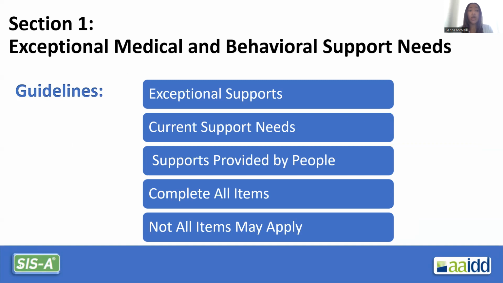We want to rate current supports, a snapshot of supports that are occurring now for this exceptional medical and behavioral issue. These are supports provided by people, not technology. Not all items may apply, but all items must be completed.